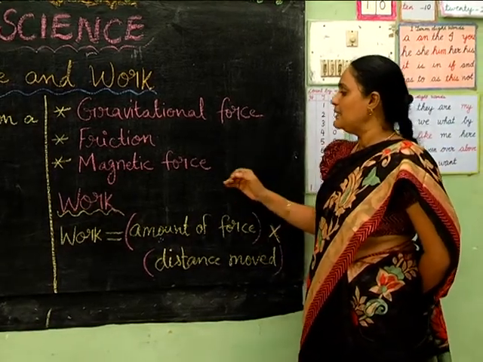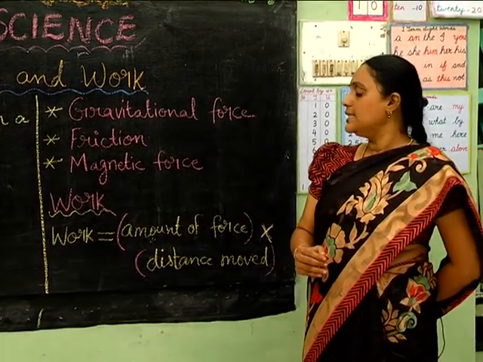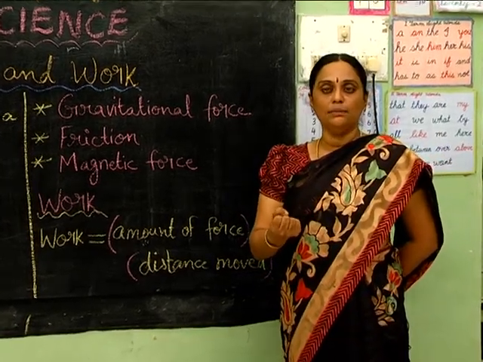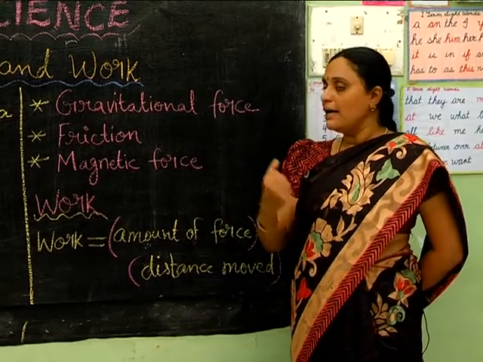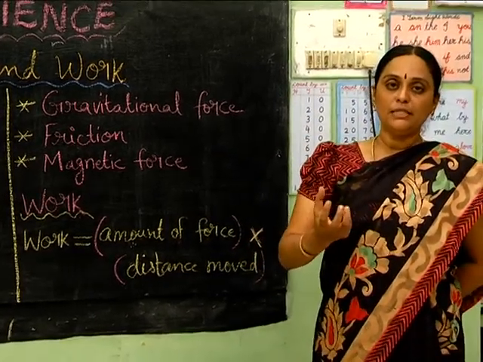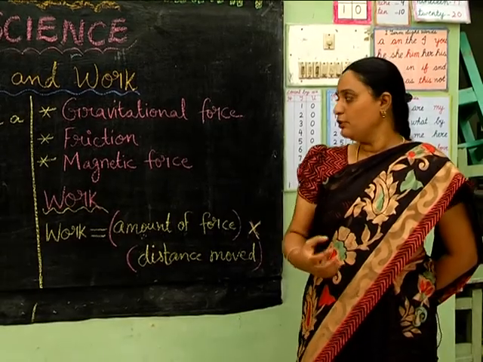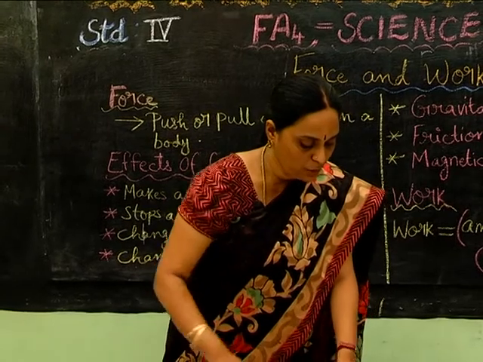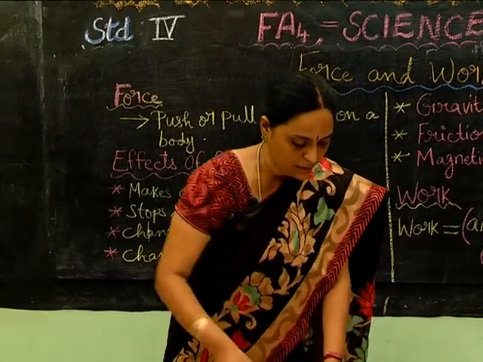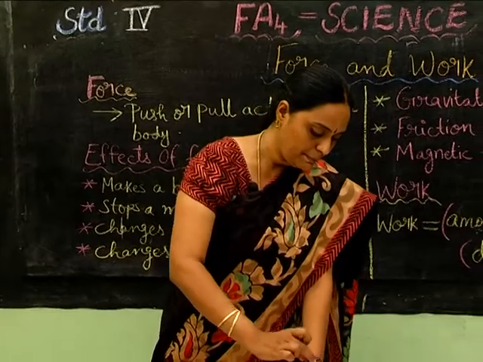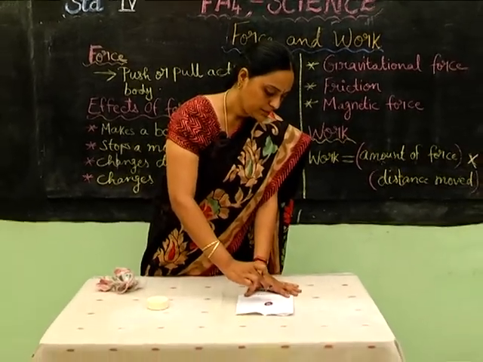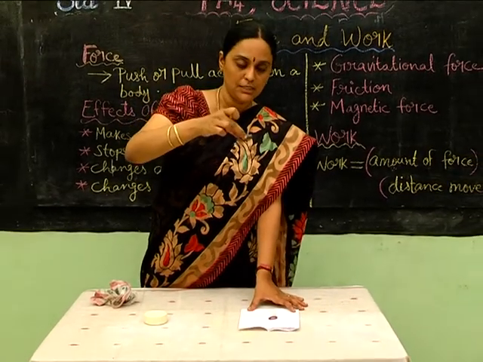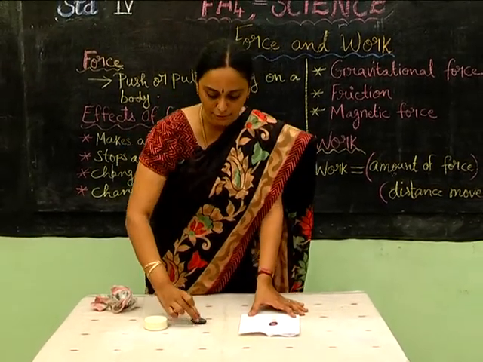And next is the magnetic force. This is the force exerted by a magnet. A magnet has the capacity to attract iron and other metals towards itself. This magnetic force can be used to separate iron from a huge amount of garbage. Let us see how this works. I have both iron and plastic pieces. When I bring a magnet close to this, all the iron gets attracted towards the magnet without even coming into physical contact. This is the power of the magnetic force.